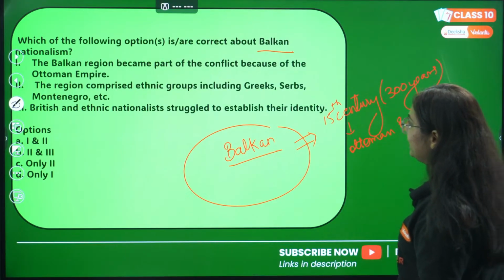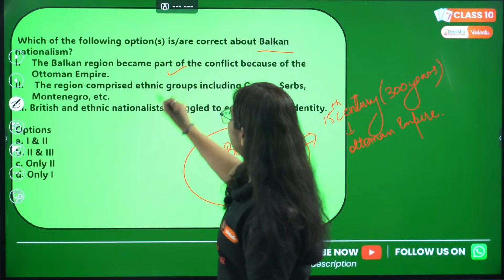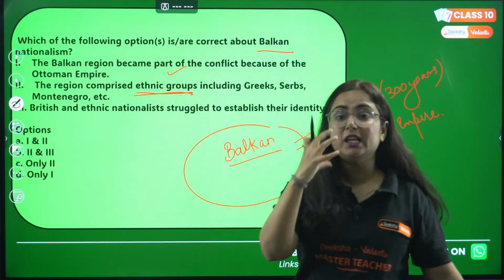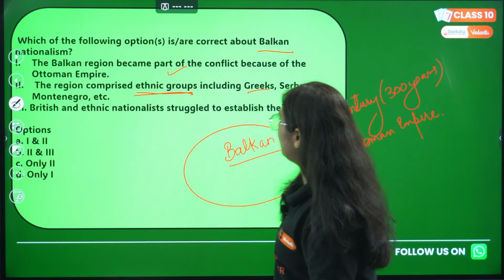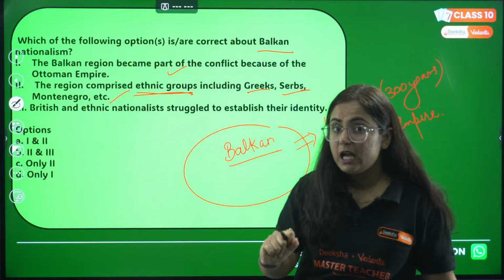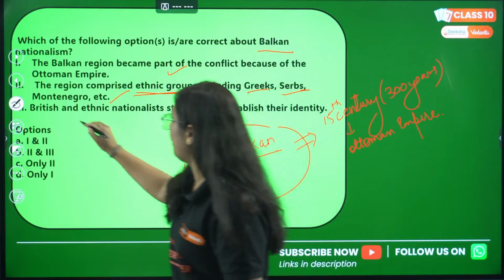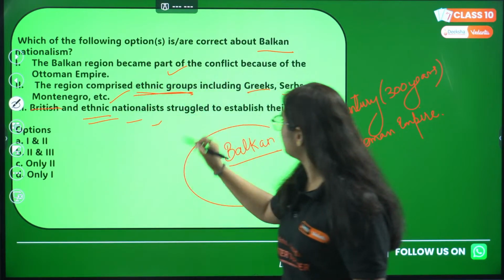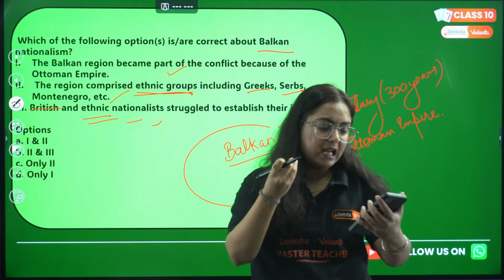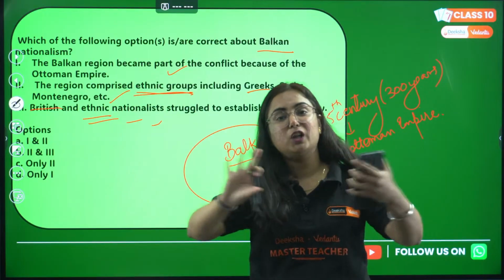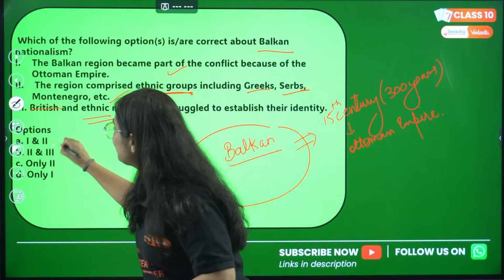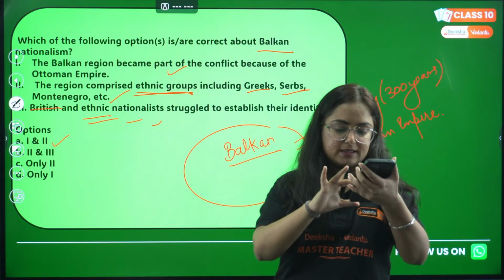And we have seen that this region consisted of different ethnic groups like Greek, Serbs, Montenegro. This was correct. Now what about the third one? British and ethnic nation? No, only the ethnic nations struggled to establish their identity. British has no relation with it. So option A, 1 and 2, is correct.